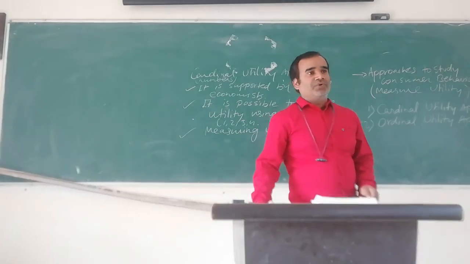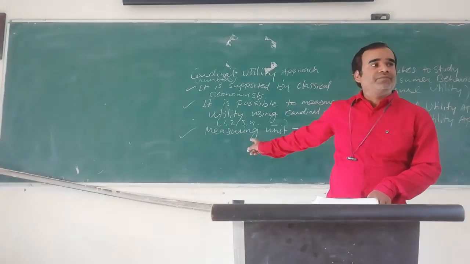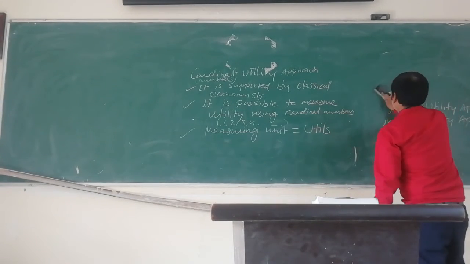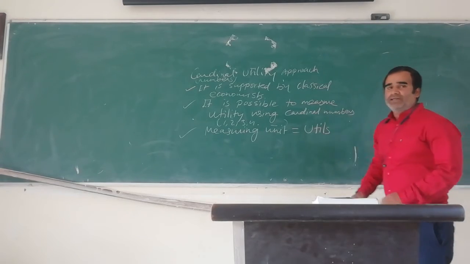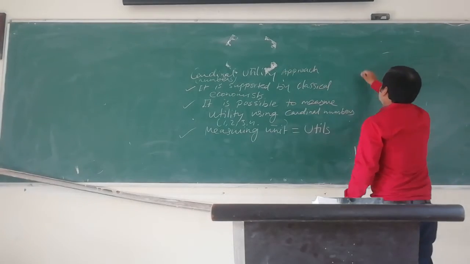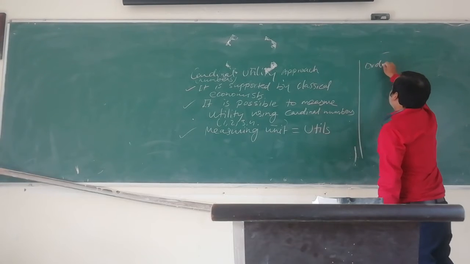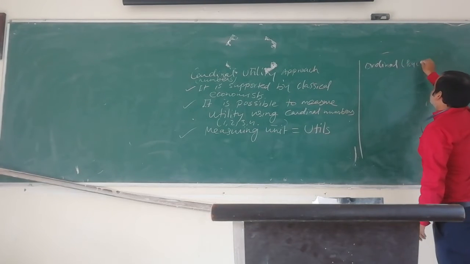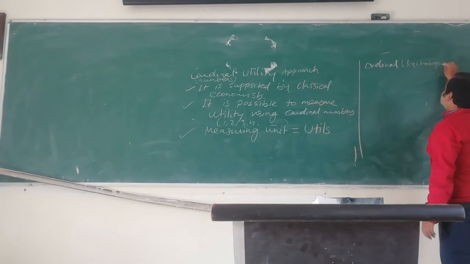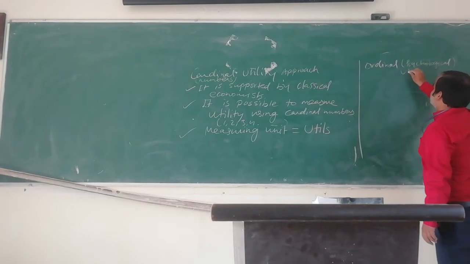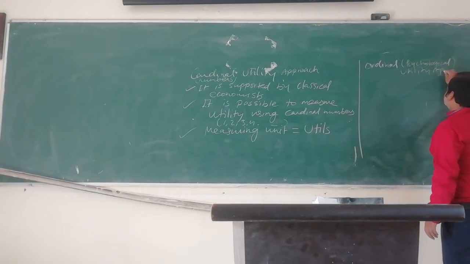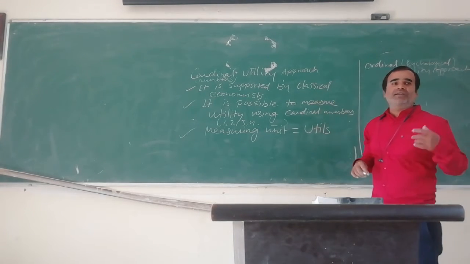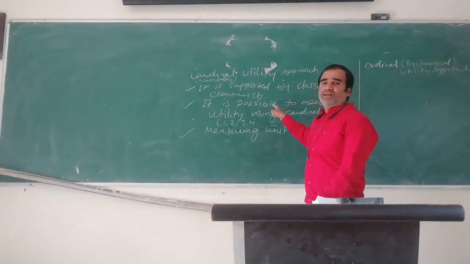Then, ordinal utility approach. These three points are clear now, everyone? The ordinal utility approach is basically psychological. Instead of classical economists, we will write modern economists.